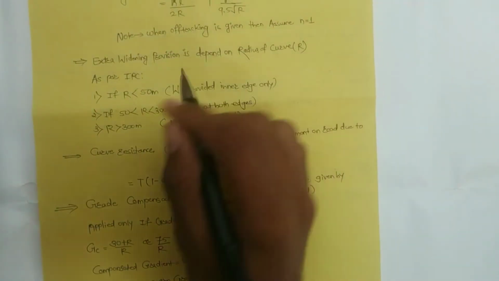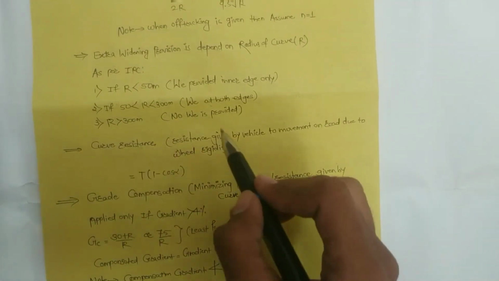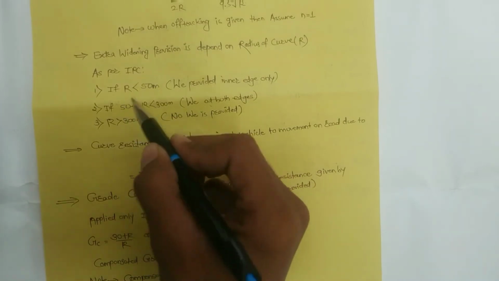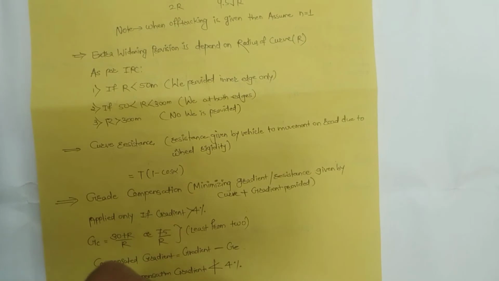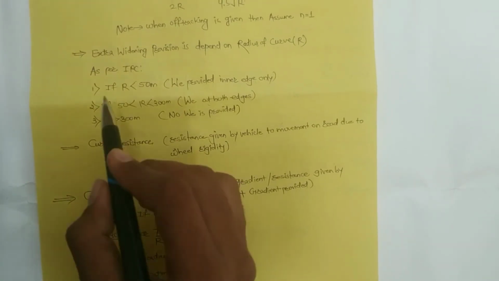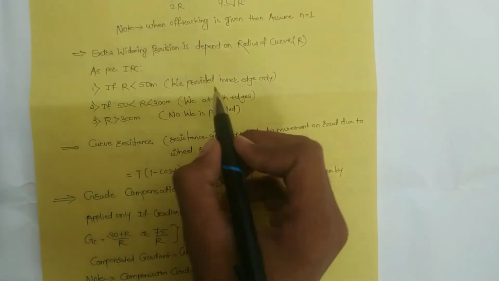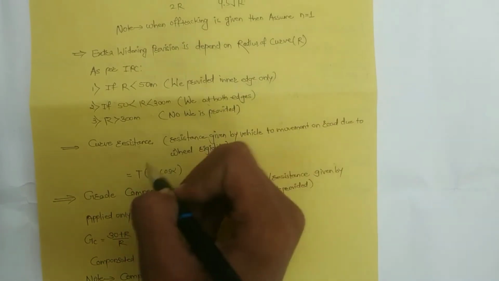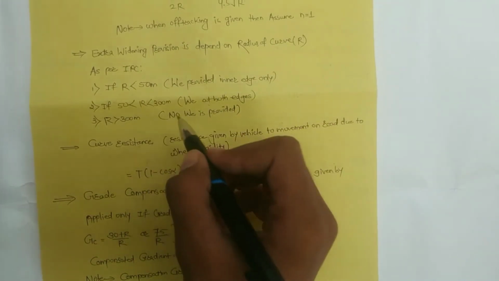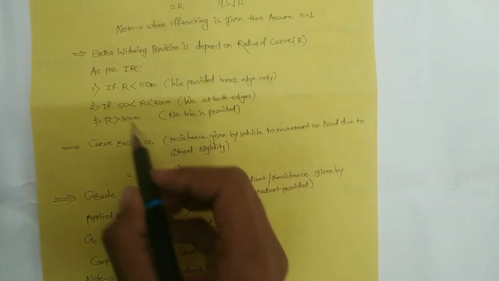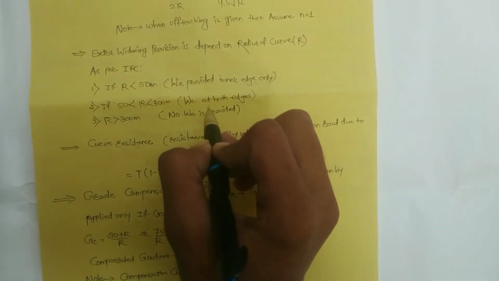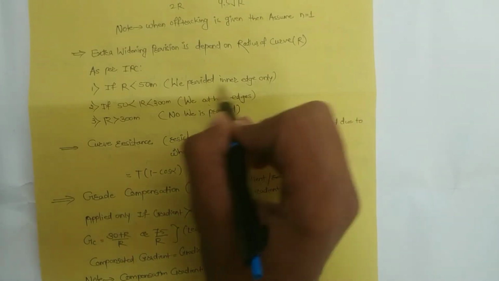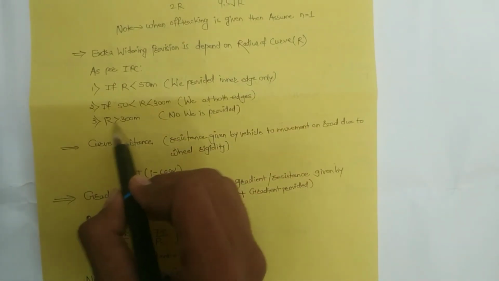Extra widening provision depends on radius of the curvature. Means the amount of the extra widening required totally depends upon radius of the curve. As per the IS, if the radius is less than 50 meter, extra widening is provided at the inner edge only. If the radius is between 50 to 300 meter, extra widening is provided at both edges. If radius is greater than 300 meter, no extra widening is required.